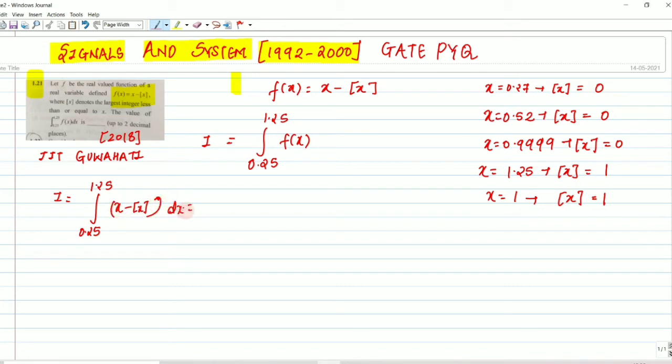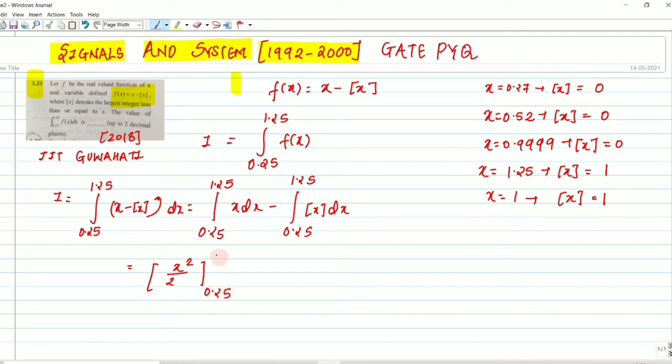We separate the integration using the property of integration: the integral from 0.25 to 1.25 of x dx, and another integral from 0.25 to 1.25 of ⌊x⌋ dx. The integral of x dx is x squared by 2, with lower limit 0.25 and upper limit 1.25.